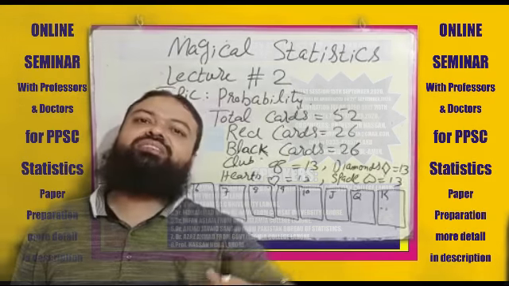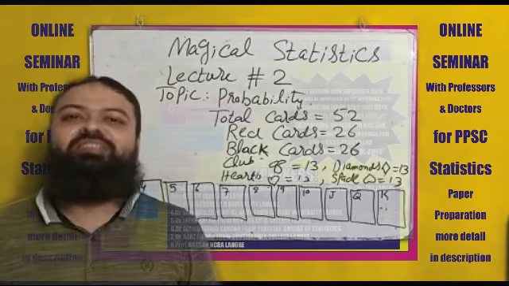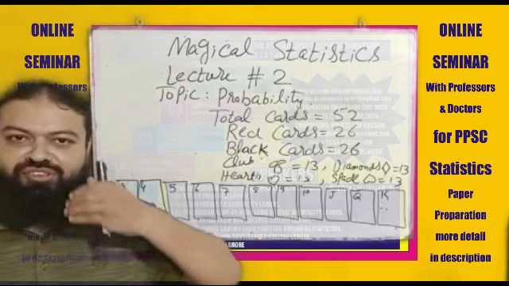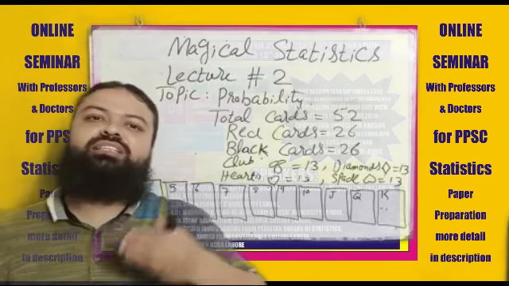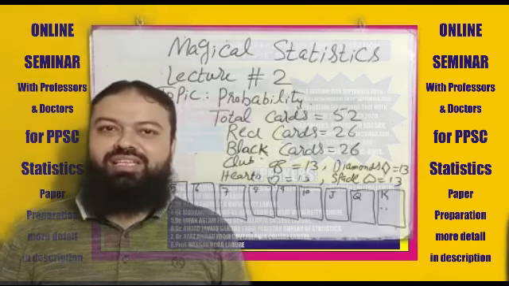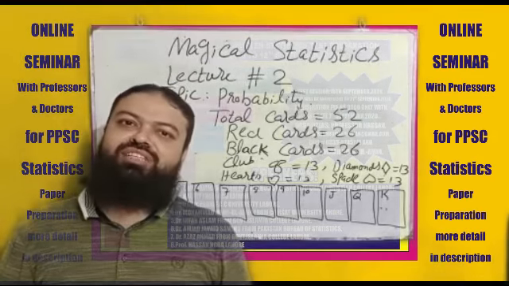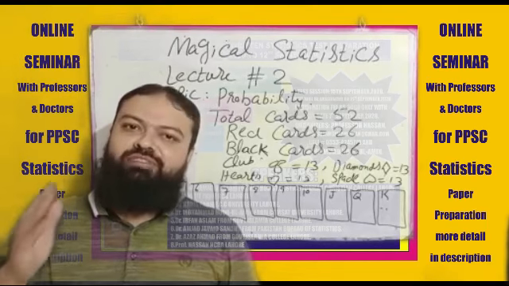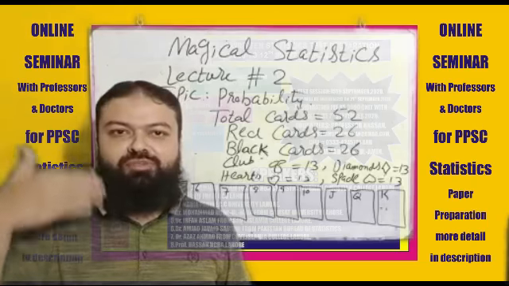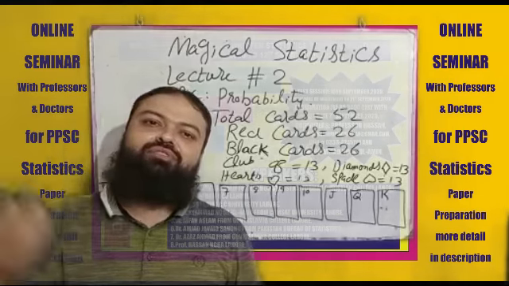In the last lecture, lecture number 1, we discussed probability and some basic concepts of probability, when we toss a coin or two coins and find the probability of occurrence of different events. Today in lecture number 2, I am going to start the same topic again and a very important question of playing cards. Some information I will give you about the cards, you will have to revise it.